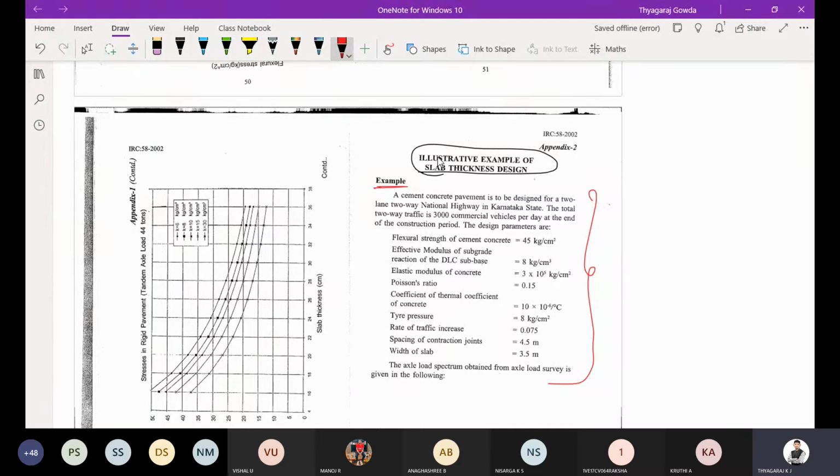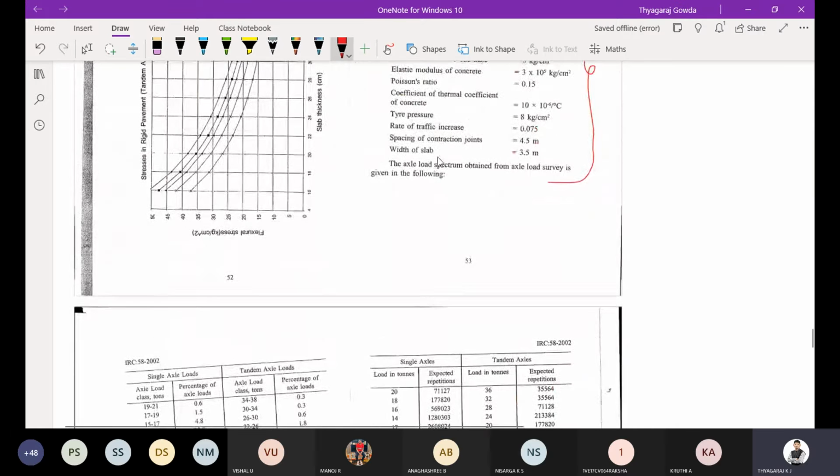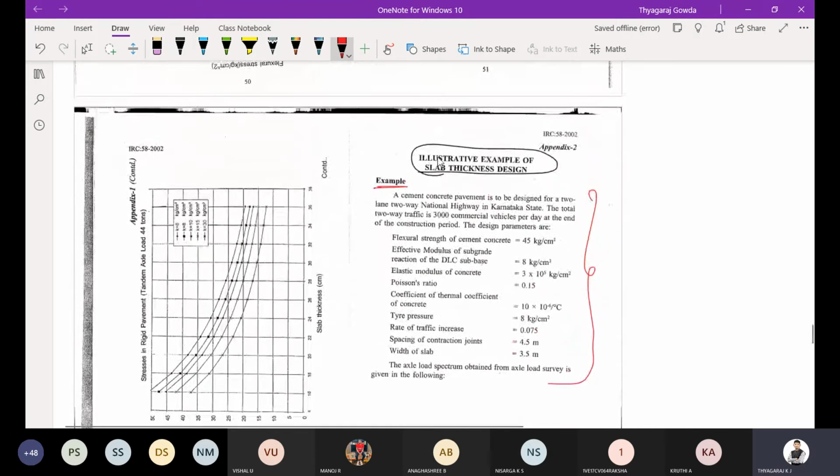I'll upload this code book in MS Teams so that you can easily get to know how to solve this rigid pavement design. Kindly inform me when it is completed so that we can write the axle load spectrum for both single axle and tandem axle.